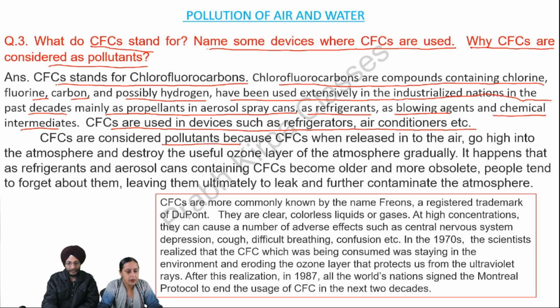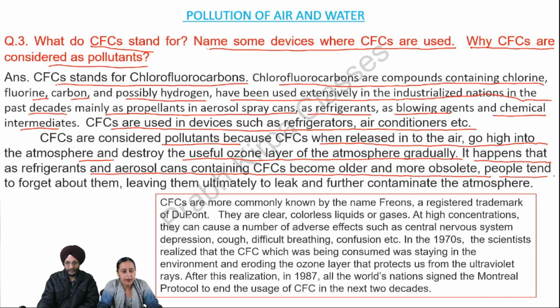CFCs are considered pollutants because CFCs, when released into the air, go high into the atmosphere and destroy the useful ozone layer of the atmosphere gradually. It happens that as refrigerants and aerosol cans containing CFCs become older and more obsolete, people tend to forget about them, leaving them ultimately to leak and further contaminate the atmosphere. CFCs are more commonly known by the name freons, a registered trademark of DuPont.